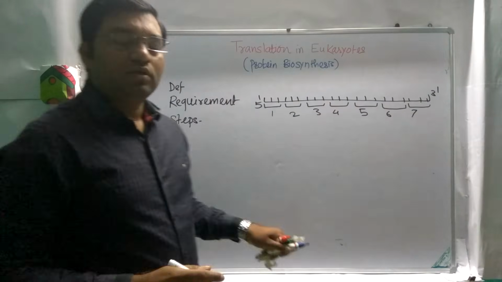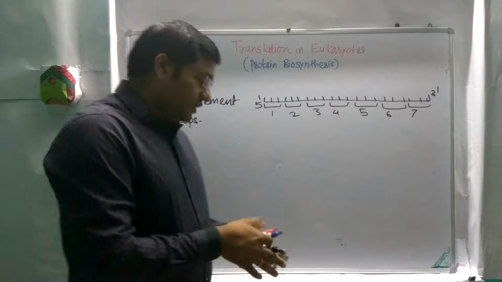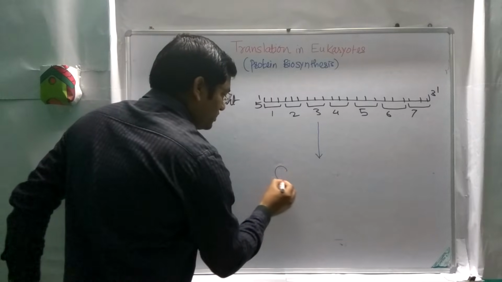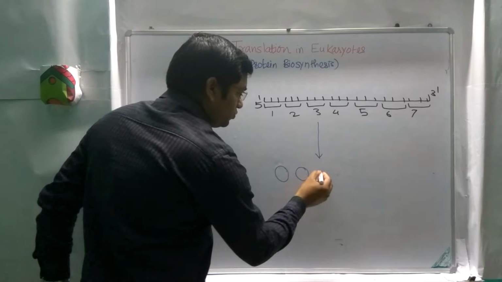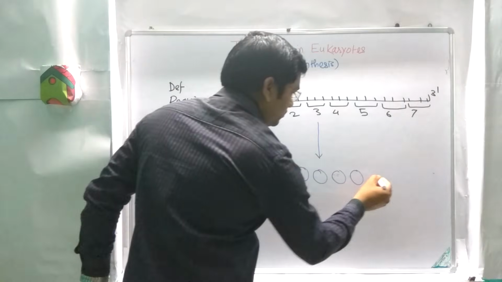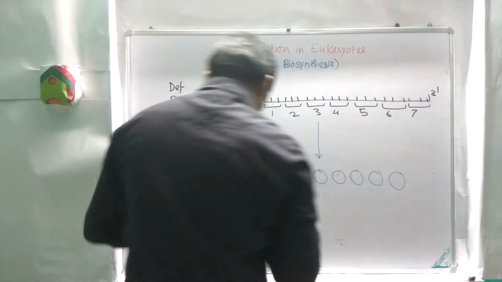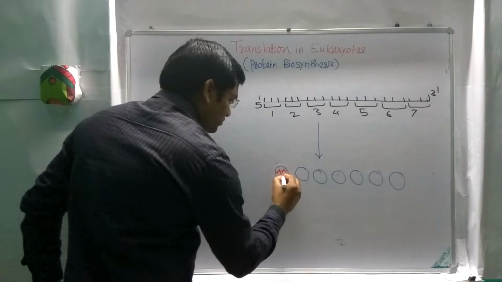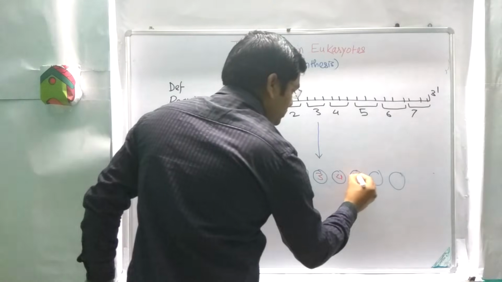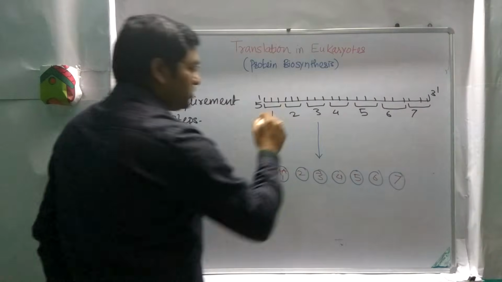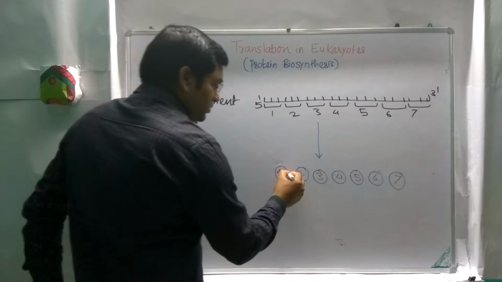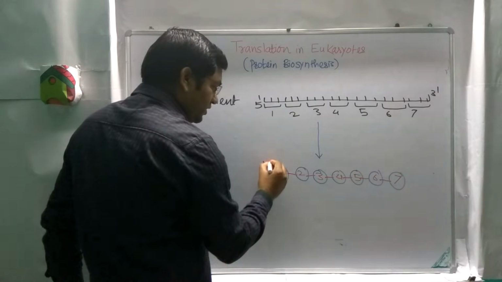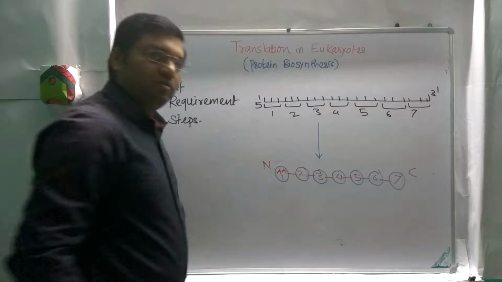Each codon codes for a particular amino acid, and in translation they will give different amino acids: 1, 2, 3, 4, 5, 6, and 7. So this one is amino acid 1, this is 2, this is 3, this is 4, this is 5, this is 6, and this is 7. Each codon represents an amino acid. There is a peptide bond, and the peptide will be synthesized in the direction from N terminal to carboxyl terminal.